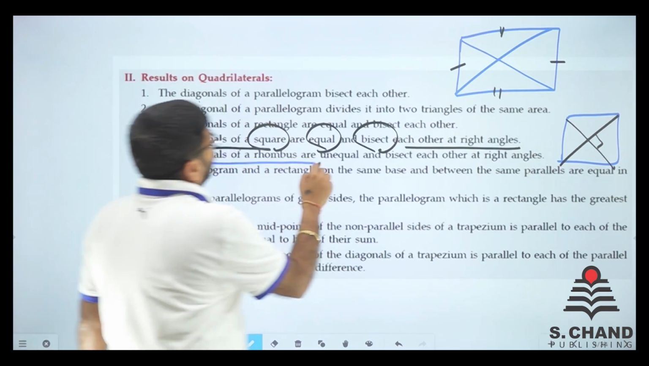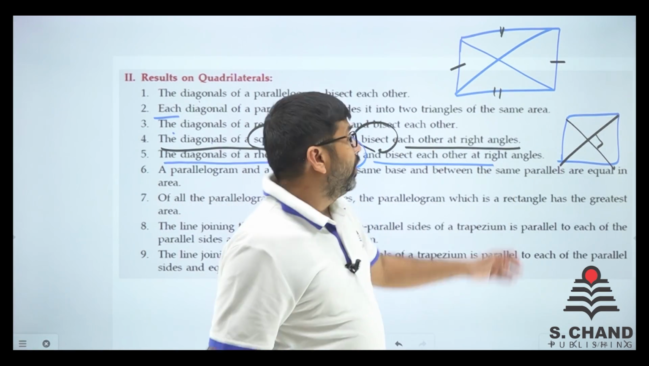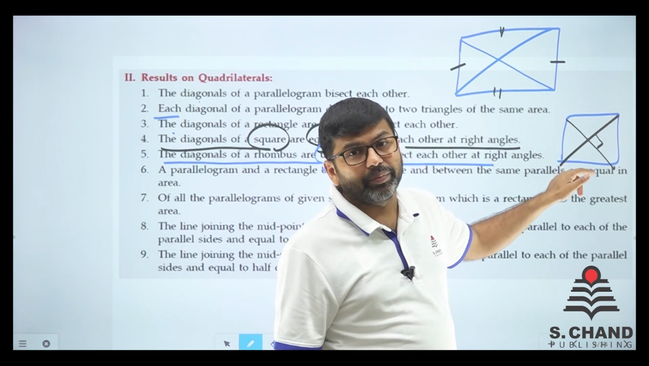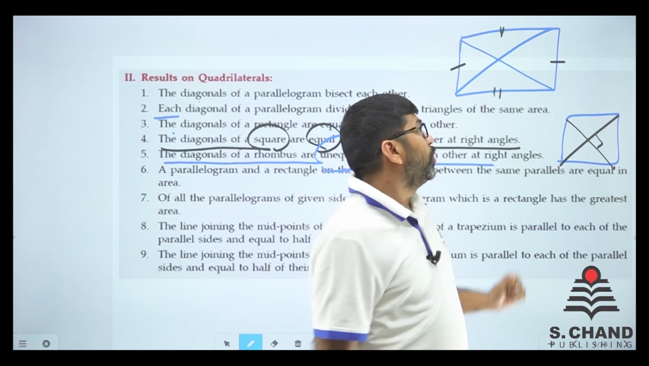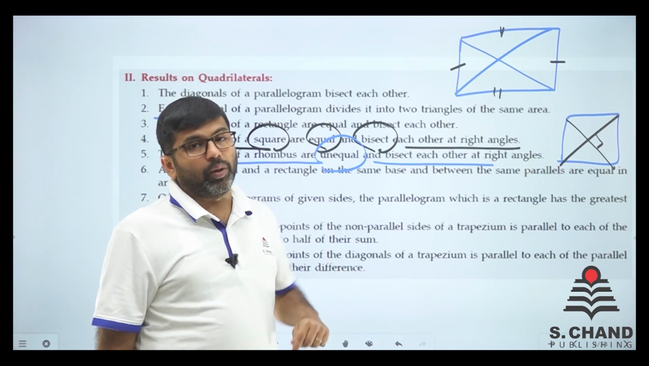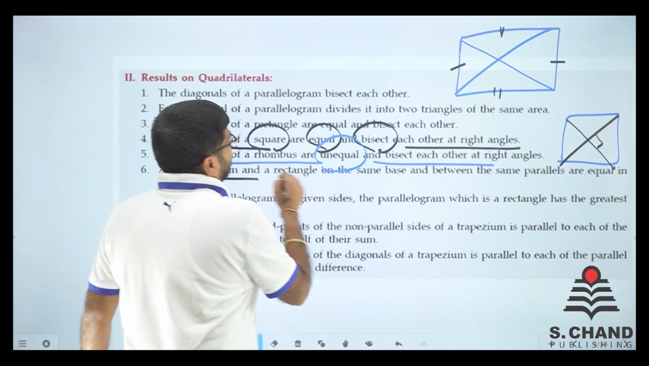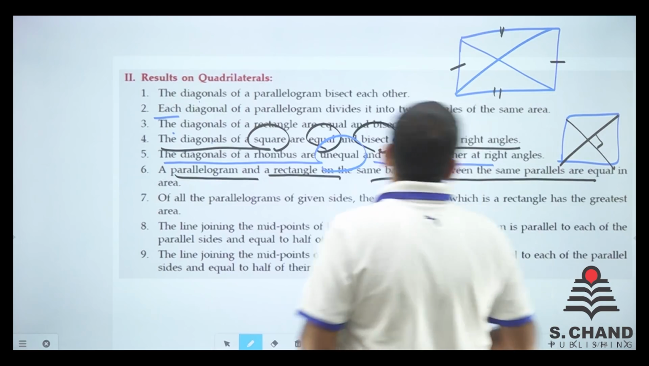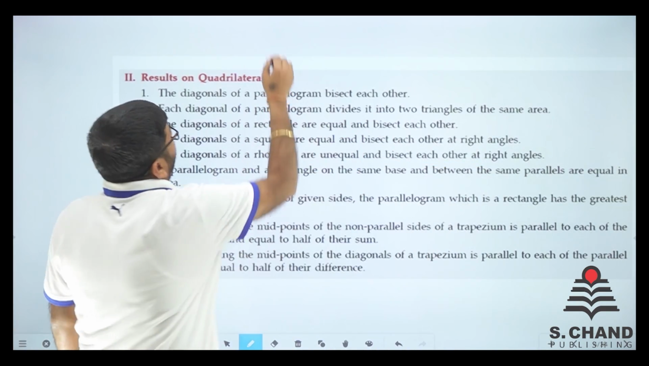The diagonals of a rhombus are unequal and bisect each other at right angles. Now, if the diagonals bisect each other at 90 degrees, but they are unequal, it will be known as a rhombus. So a parallelogram is a rhombus when all sides are equal, right? A parallelogram and a rectangle on the same base and between the same parallels are equal in area. See this, a parallelogram and a rectangle.